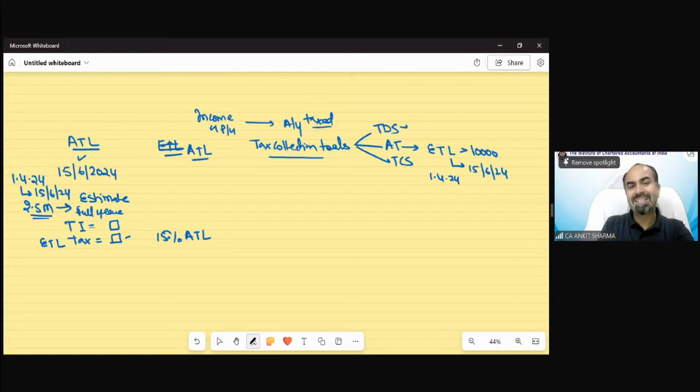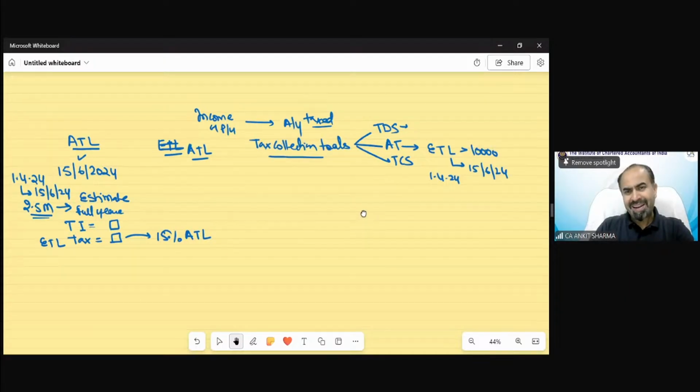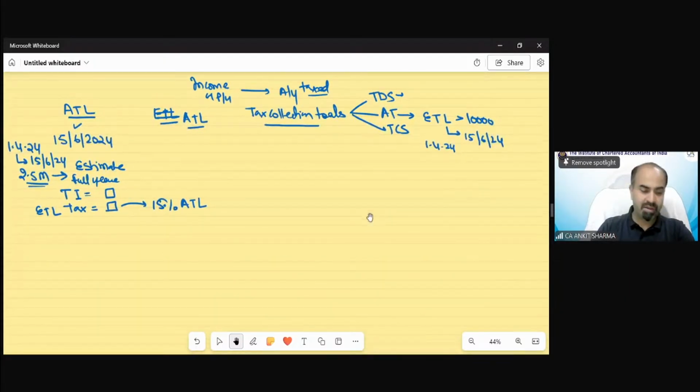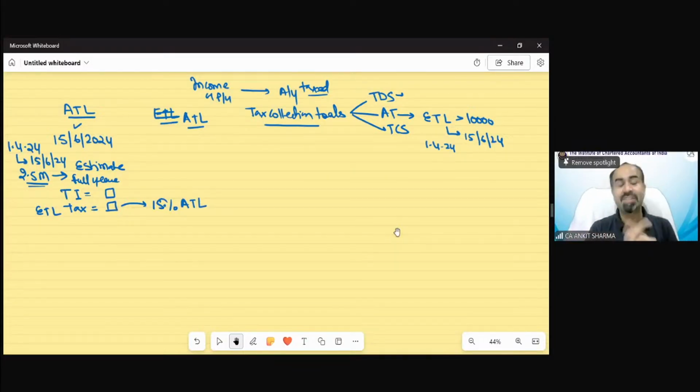15% of this estimated tax would be your advance tax liability. So in real life, it is very difficult. If my client wants to know how much would be his advance tax liability, it's very difficult, because on the basis of 2.5 month data, I have to analyze his income, expenditure, his interest income could also be there, his house property income, deductions, rebate, etc. But I have to do it with the help of software, etc.